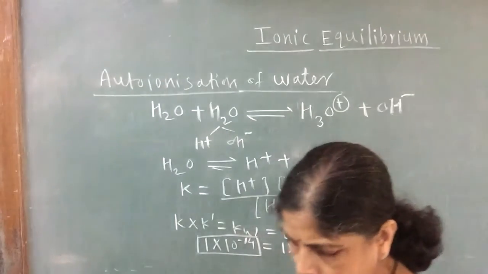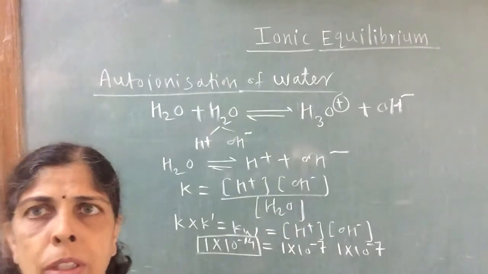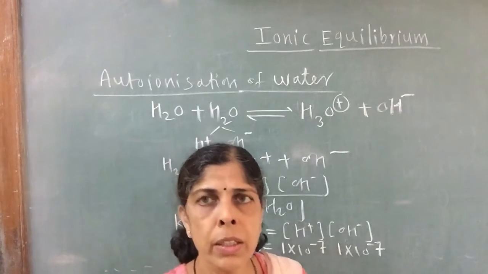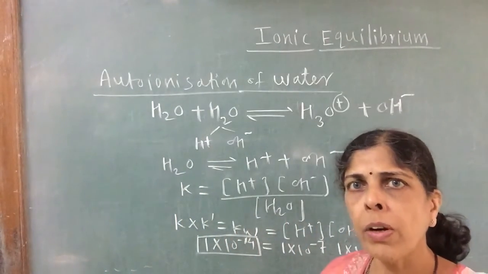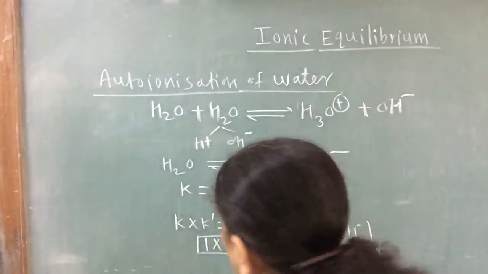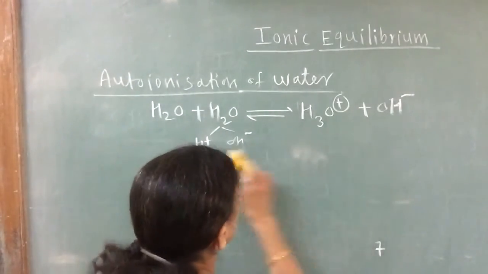Now what conclusion can you draw? In pure water, the concentration of H plus ion is 1 into 10 raised to minus 7, and the concentration of OH minus ions is 1 into 10 raised to minus 7.